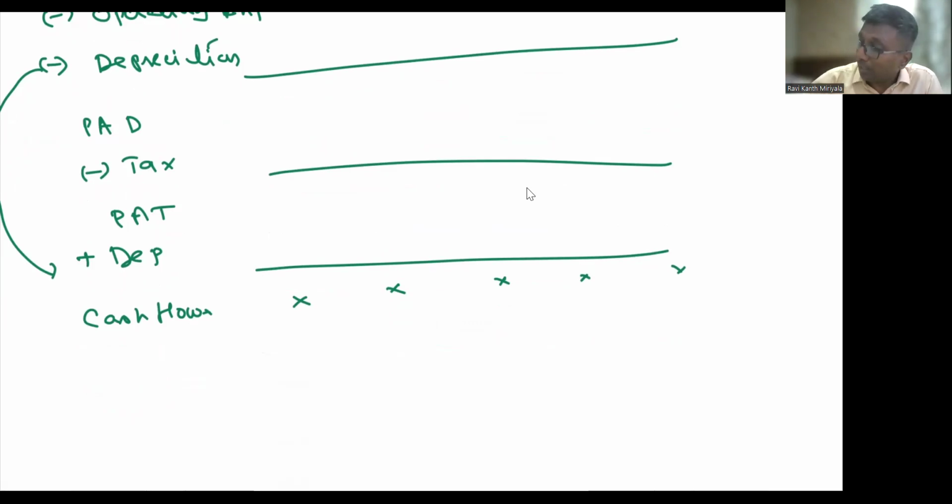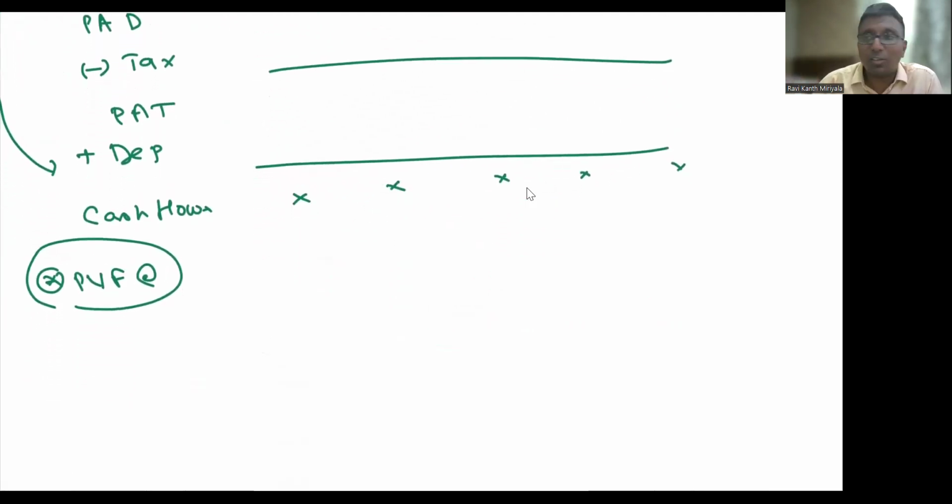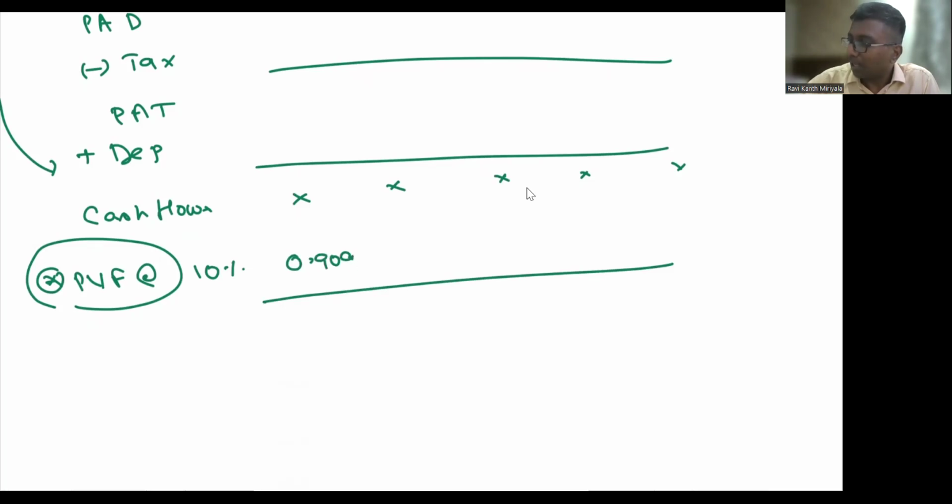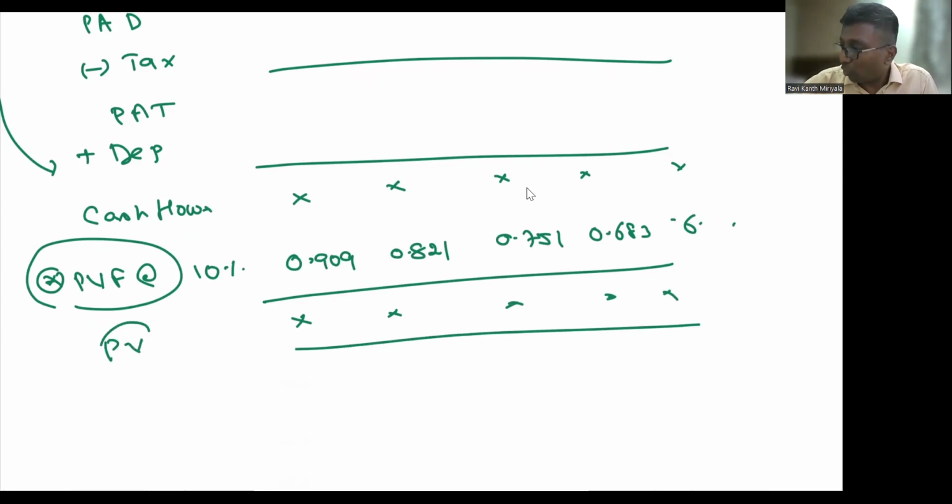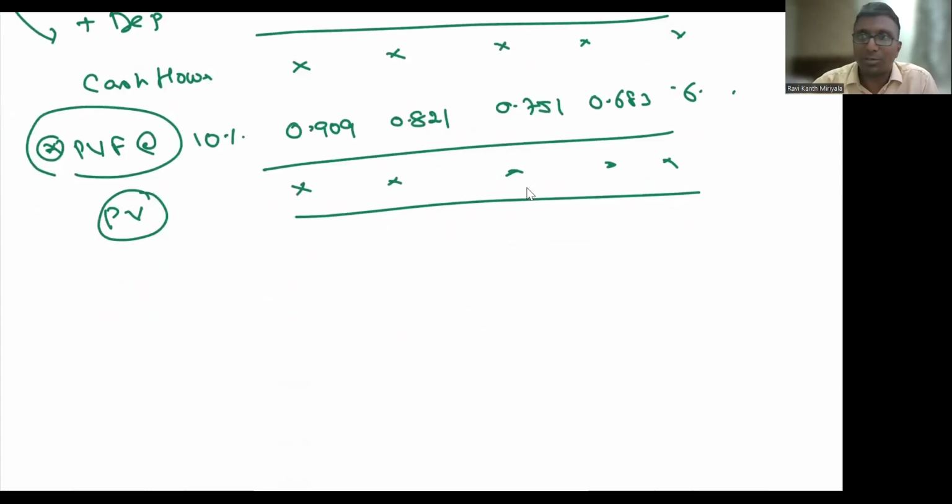But okay. Then you have to apply the present value factor. Whenever I say present value, obviously you are supposed to do the calculation of the present value factor, my dear. By using what rate? I'll explain that. Say for the time being if I take 10 percent, then we will say 0.909, 0.821, 0.751, 0.683, 0.632, something like that will apply. We will get all this multiplication afterward. These are all the present value cash flows. So when I total it, this is my number.